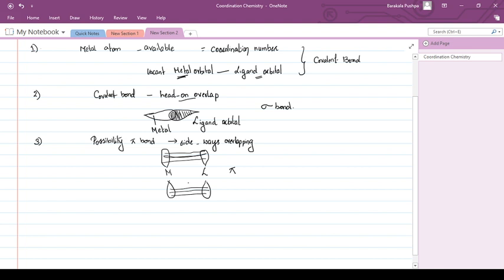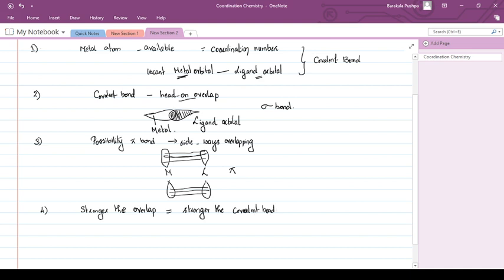Now, a strong covalent bond is formed only when the orbitals overlap to the maximum extent. Stronger the overlap, stronger the bond, stronger the covalent bond.